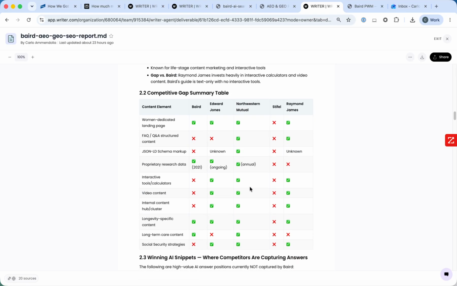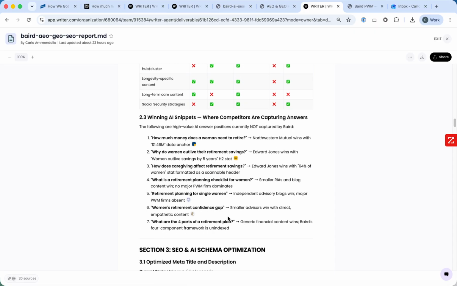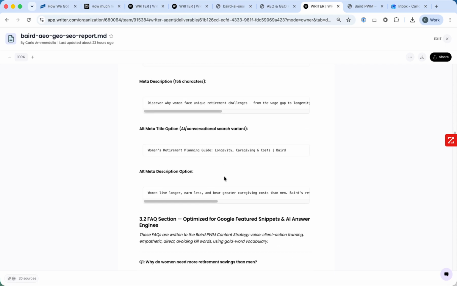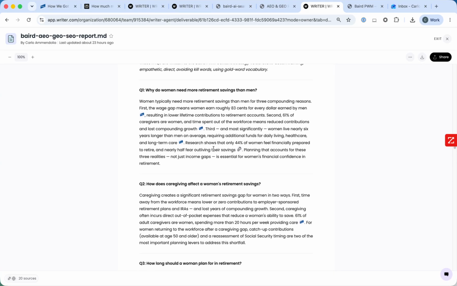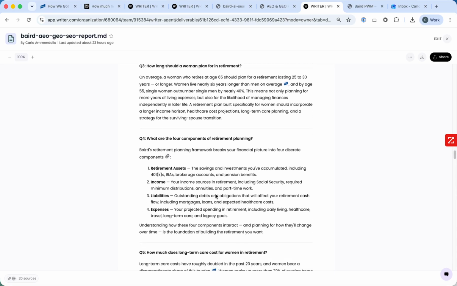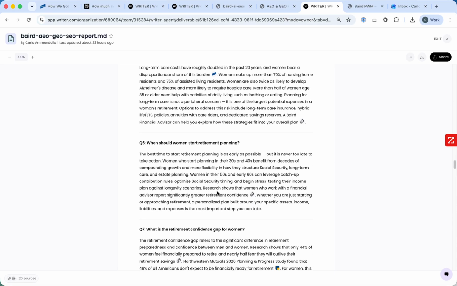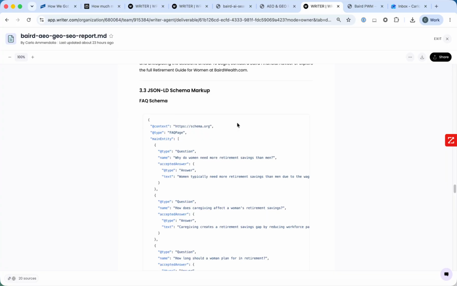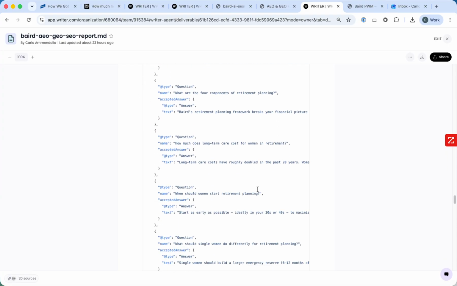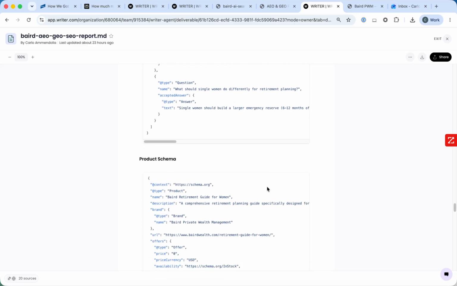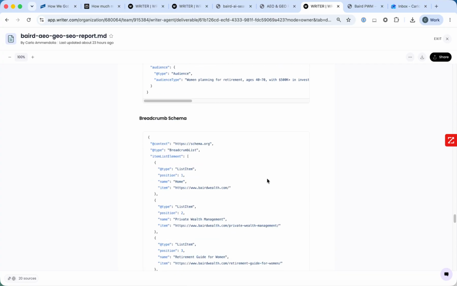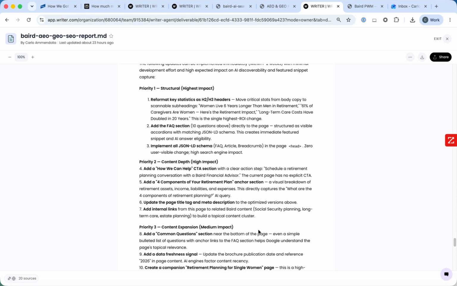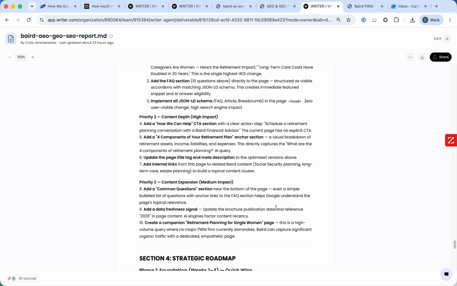A deeper analysis of the competitive gaps with those companies that I put in, where you're winning, and then some of the suggested content adjustments for the headlines and FAQ, potentially adding these to the bottom of articles, so you're being discovered both on the front end side of it as well as the back end. And these are the JSON schemas that you would embed so that all those questions and answers, you're not putting them into the front end. It's being discovered on the back end from an AEO GEO perspective. And then, maybe if you wanted this to be more of a Word doc, easily doable.